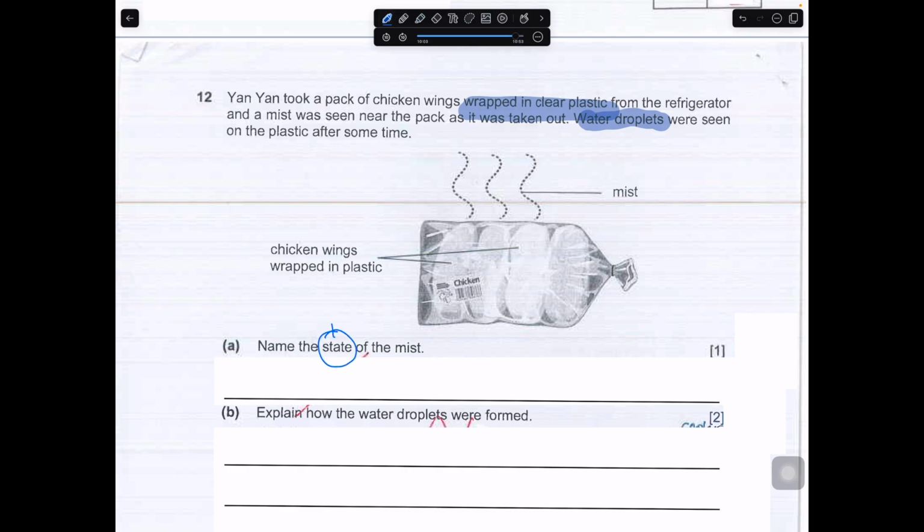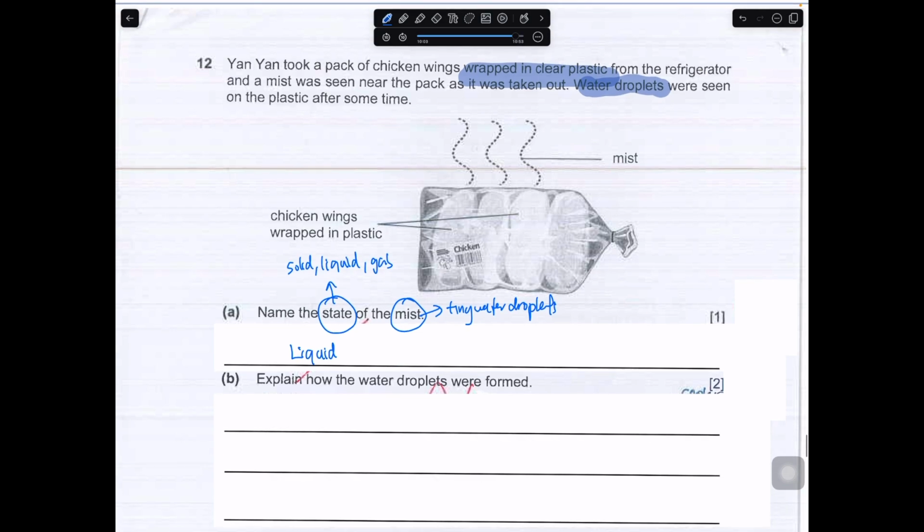So state, right? Name the state. You can only have three states: solid, liquid, or gas. So this mist is actually formed by tiny water droplets. Since it is water droplets, it must be a liquid state.